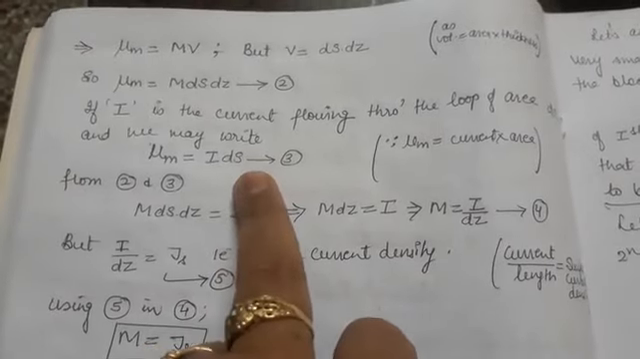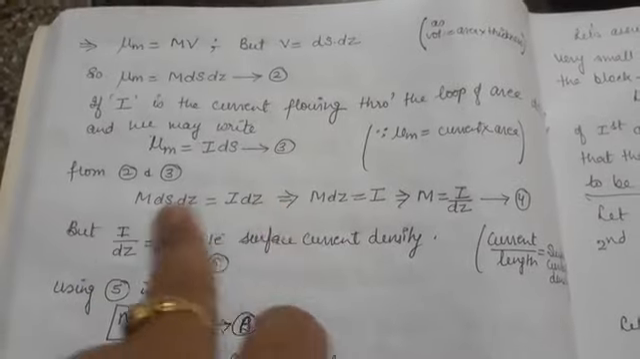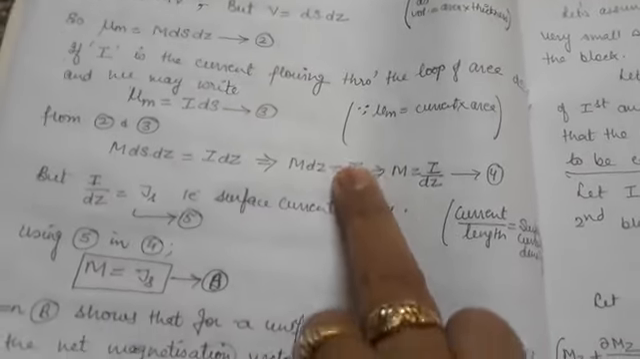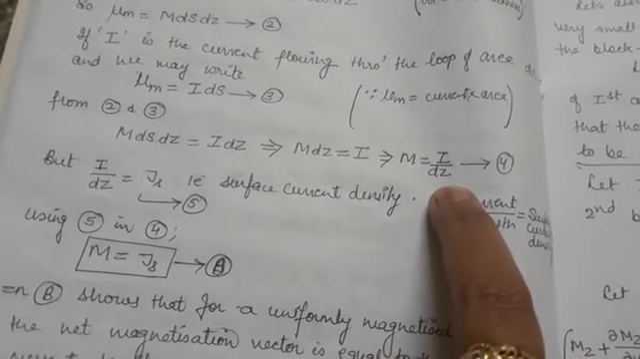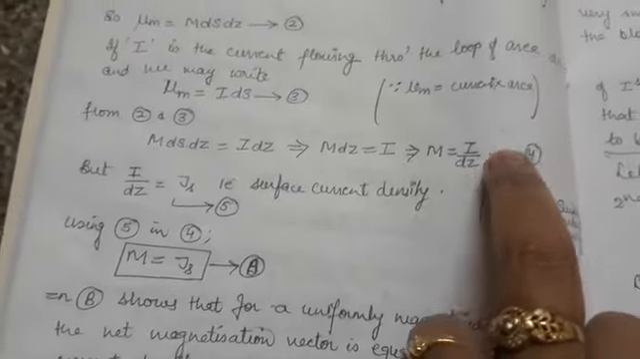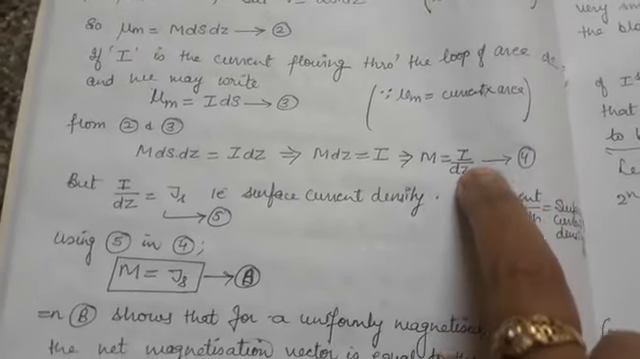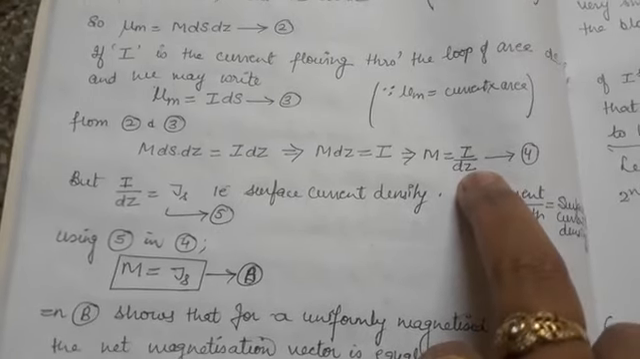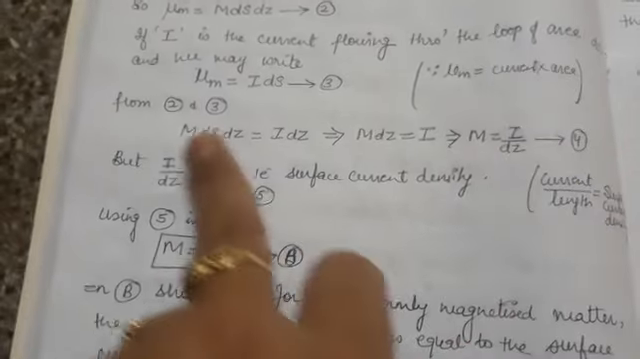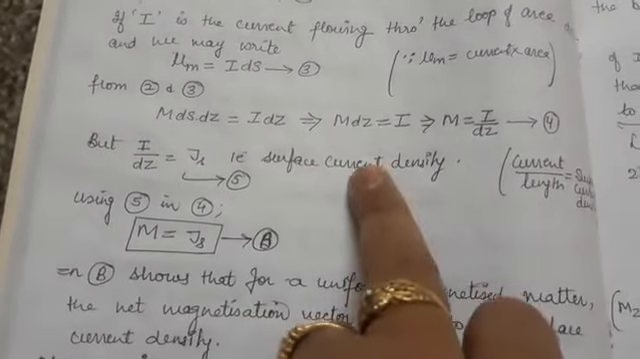Now I can compare these two equations. On comparing, the dS on both sides cancels. I'll get M dz is equal to I, or you can say M is equal to I upon dz. But my dear students, if you remember, in my last chapter I told you about the surface current density. It is nothing but the current per unit thickness or current per unit length. M is equal to I upon dz, and I upon dz is nothing but the current per unit length, which is known as surface current density.